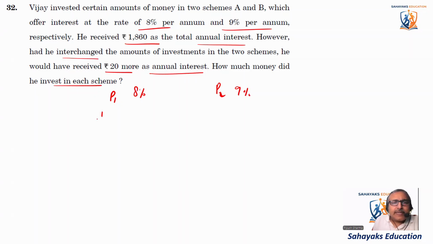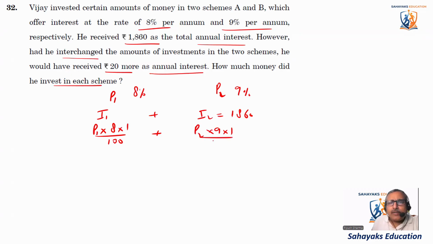So the interest I1 plus the interest I2 is 1860. Let's find the interest: P1 into R, which is 8, into 1 year divided by 100, plus P2 into 9 into 1 divided by 100, comes out to be 1860.